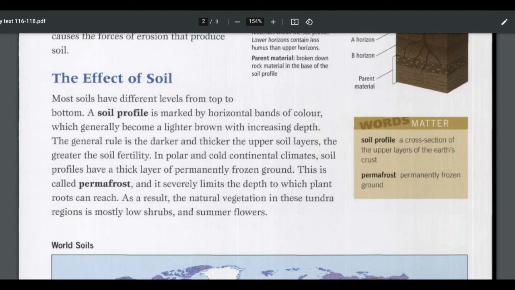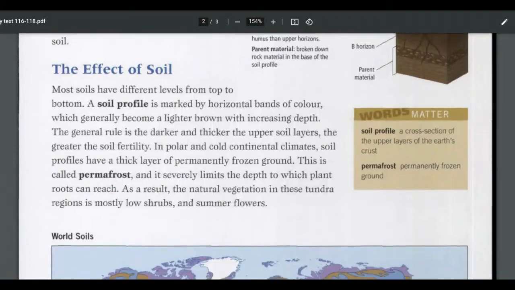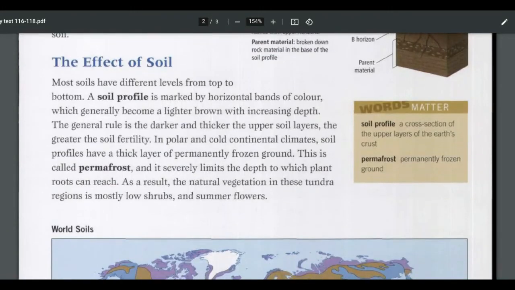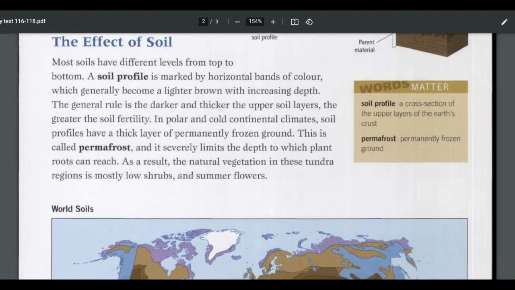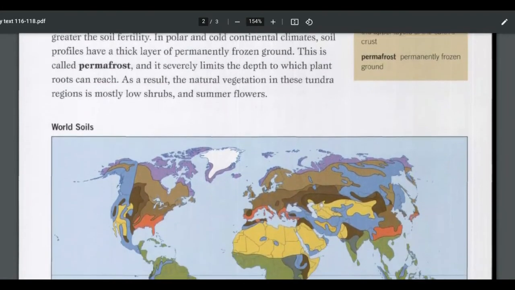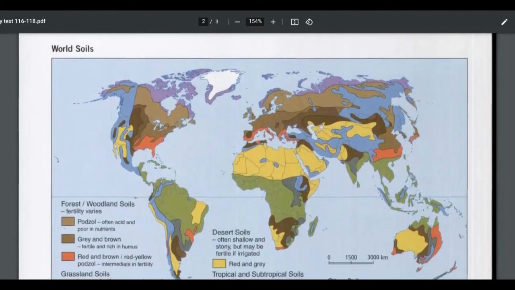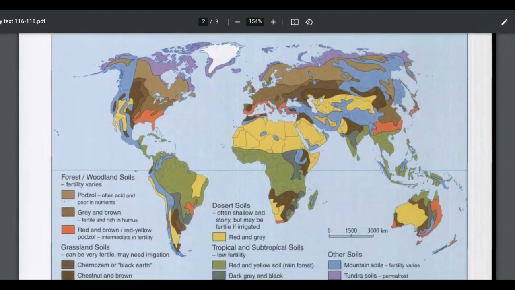In polar and cold continental climates, soil profiles have a thick layer of permanently frozen ground. This is called permafrost, and it severely limits the depth to which plant roots can reach. As a result, the natural vegetation in these tundra regions is mostly low shrubs and summer flowers. And what we see here is a map that has all the different types of soil. If you were to look at those two maps together, like they are in your book, side by side, you can see that there are definitely some similarities between where different regions are.